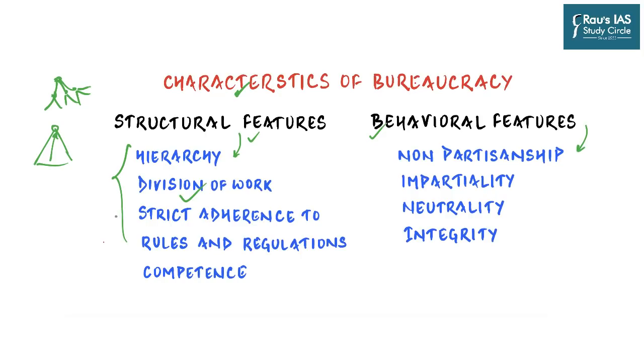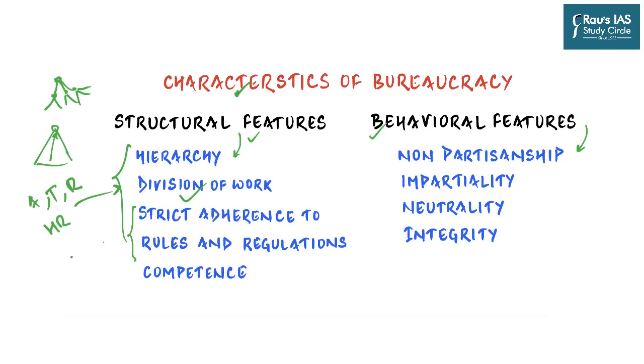With a single office, we have multiple departments such as accounting, technical teams, R&D, and human resource development, and so in a bureaucracy also we have a division of work. Then a bureaucracy must have strict adherence to rules and regulations. Now, we will discuss how it becomes problematic, but at some level this strict adherence to rules and regulations is very much required. Because you need to understand that bureaucracy is a part and backbone of the executive.